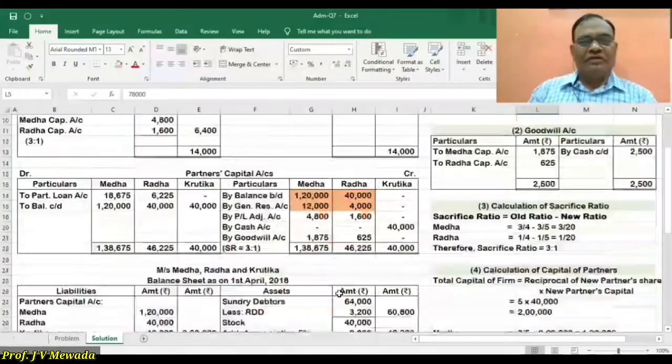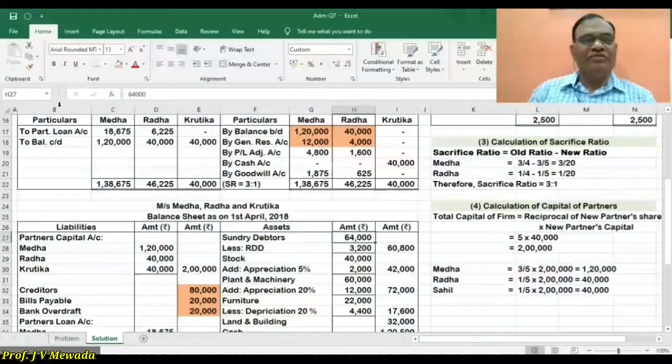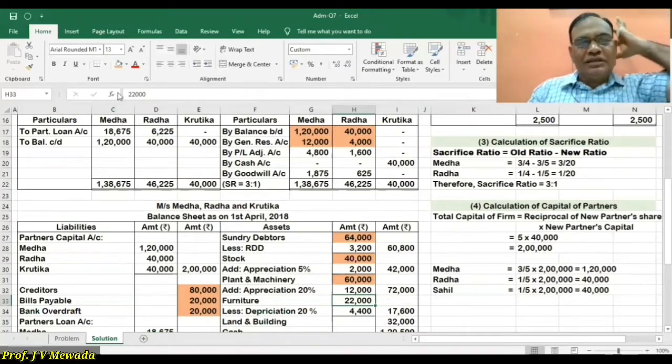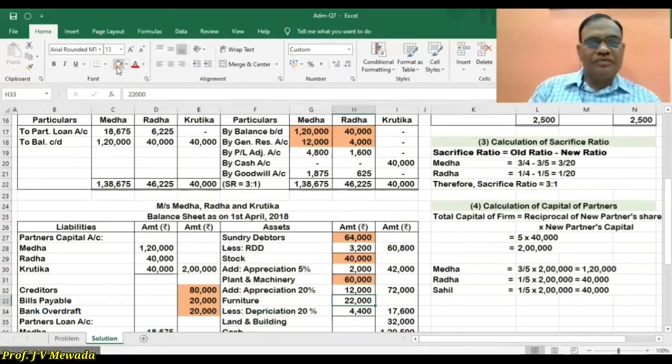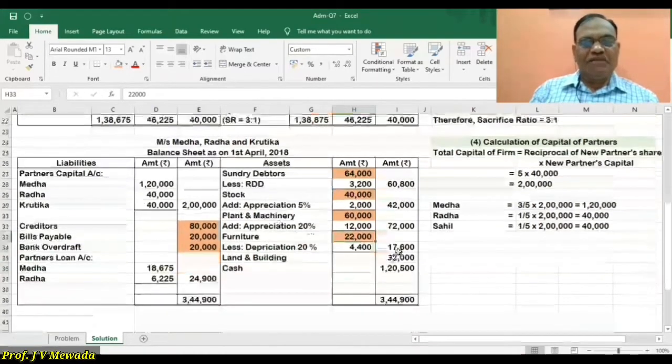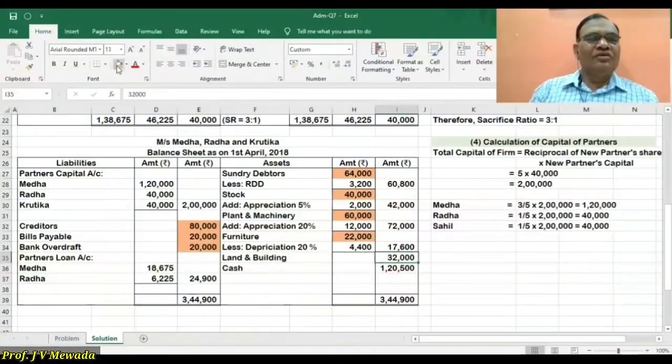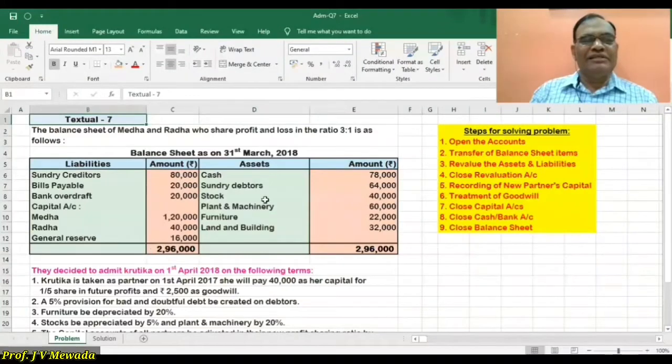In our closing balance sheet, first we have debtors 64,000, inner column, stock 40,000, inner column, plant and machinery 60,000, inner column, and furniture 22,000, inner column. Then land and building has no adjustment, so we place it in the outer column. So we have completed the liability side and asset side.